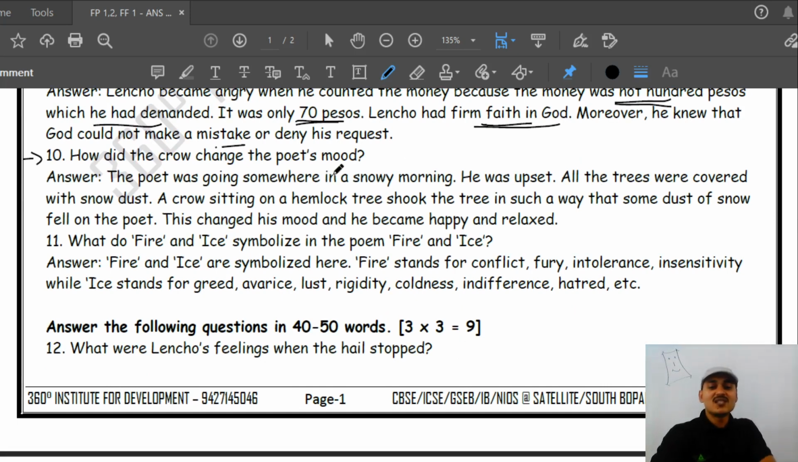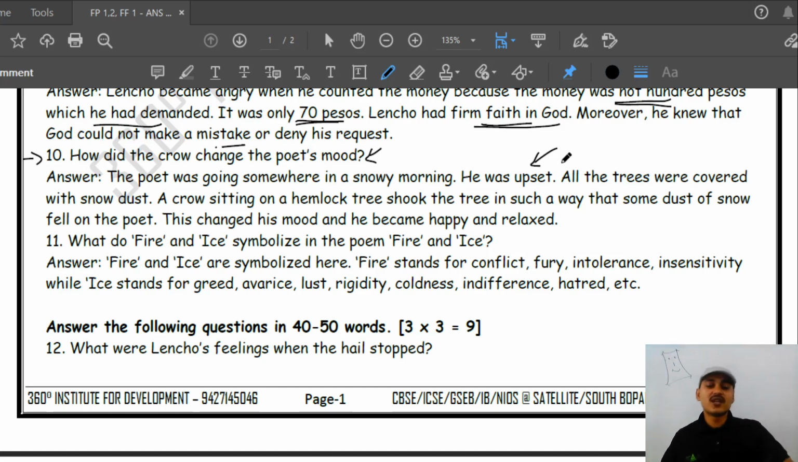How did the crow change the poet's mood? This is the question from the poem, Dust of Snow. The poet was going somewhere on a snowy morning and he was upset. This is what we call the background. Something you can write like this, but it should be relevant. It should not be that you write just anything.